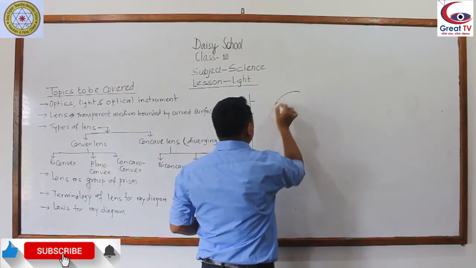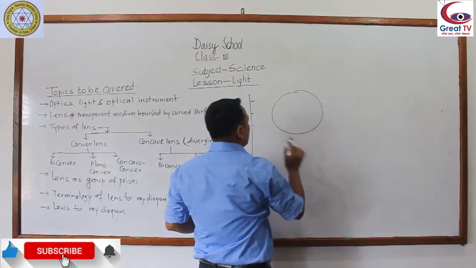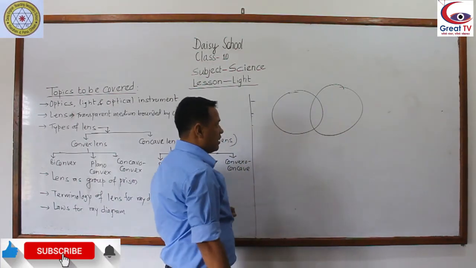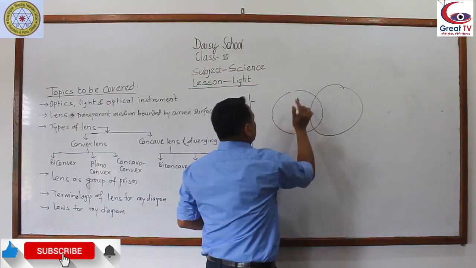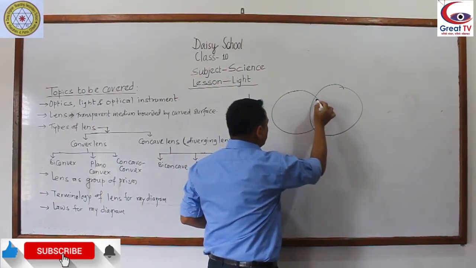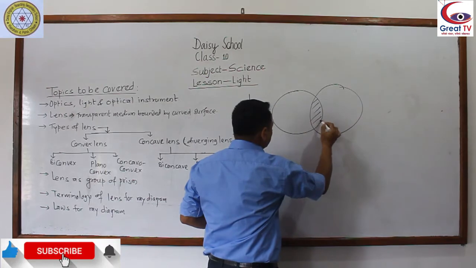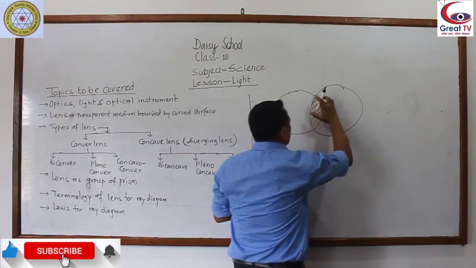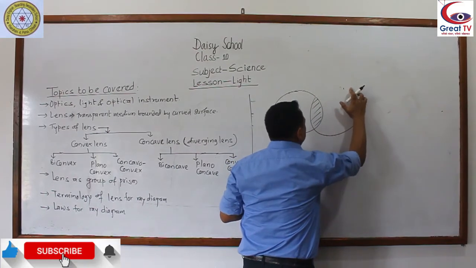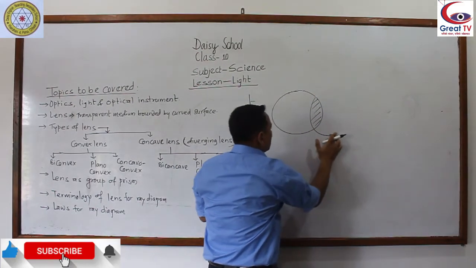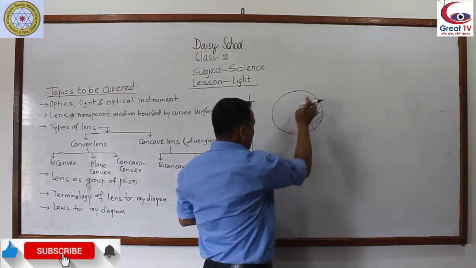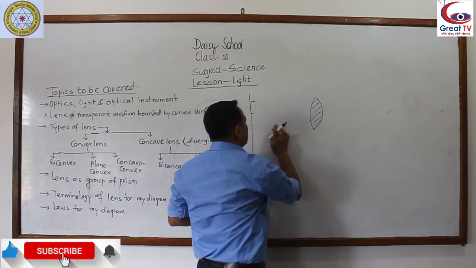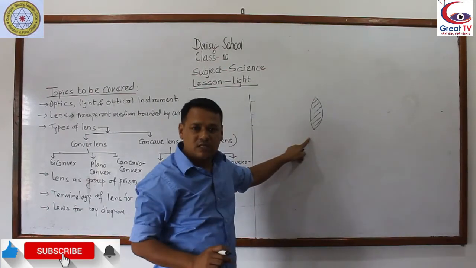Let's say this is one sphere. Here is another sphere. This part is the convex part. If we remove this part from this sphere, and remove this part from the other sphere, then it will be the convex lens.